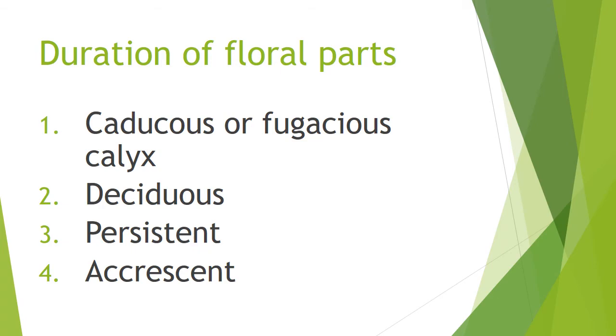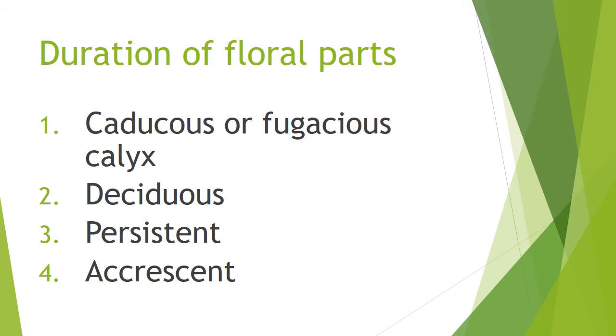Then accrescent. What is that? Accrescent calyx is one that persists, grows along with the fruit and encloses the fruit either completely or partially. For example, Physalis. In some plants, after formation of the fruit, finally the calyx is still present there, that is accrescent.